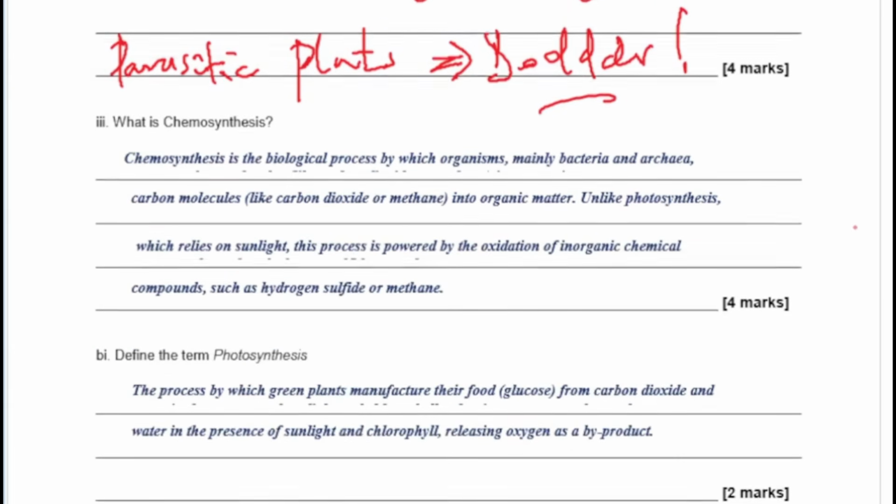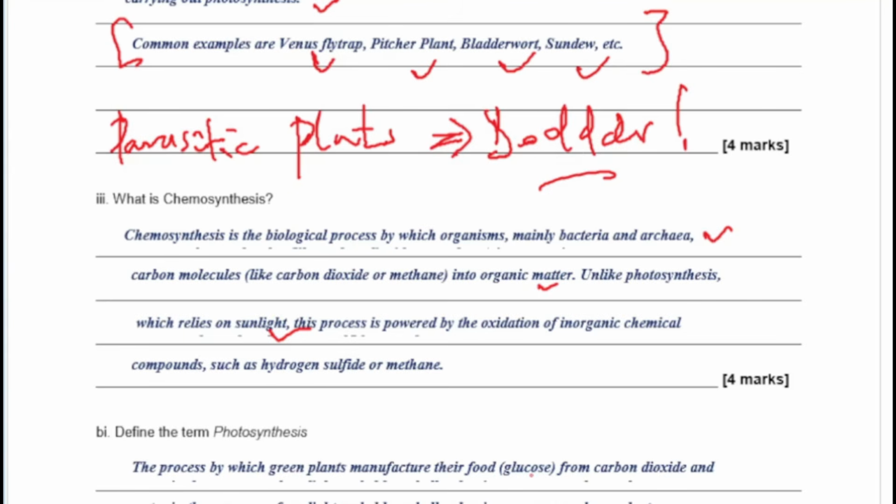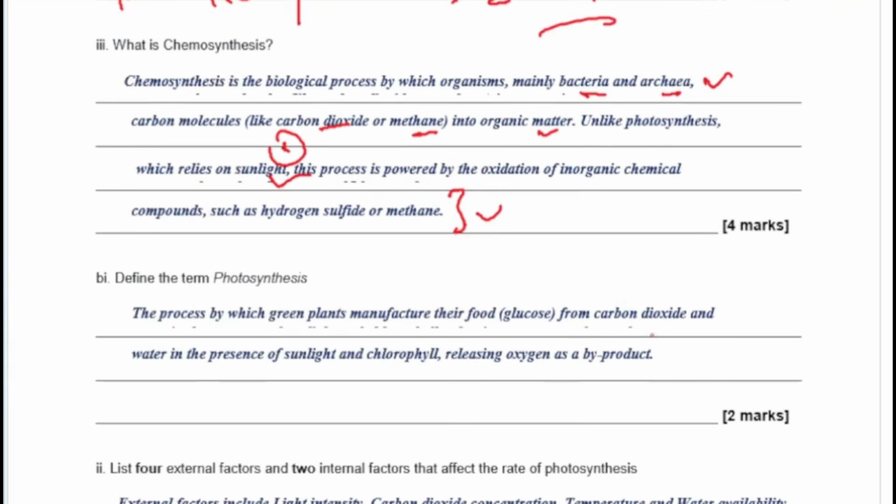All right, so the next one says, what is chemosynthesis? Chemosynthesis is a biological process by which organisms like your bacteria and your archaea convert carbon molecules like carbon dioxide and methane into organic matter. This is not like photosynthesis, because photosynthesis relies on sunlight, but chemosynthesis relies on the oxidation of inorganic chemical compounds such as hydrogen sulfide or methane. So the conversion of these carbon molecules into organic matter is what is called chemosynthesis, and it's carried out by bacteria and archaea.